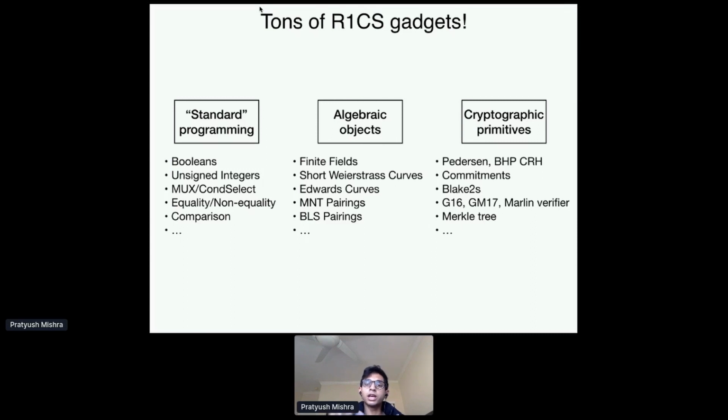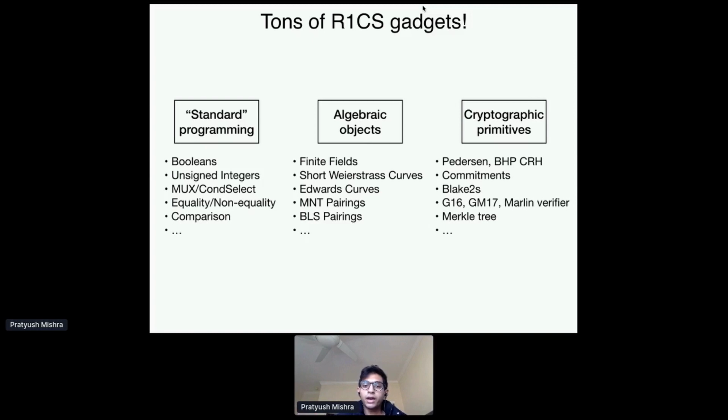And we use these high-level APIs to construct our primitives, such as Pedersen hash functions, the optimized variant from the Zcash folks, commitment schemes, SNARK verifiers, Merkle trees, and so on and so forth. So you have all of these implemented, and they're all generic, so you can swap out one hash function for another hash function by changing only a couple of lines of code in your implementation.